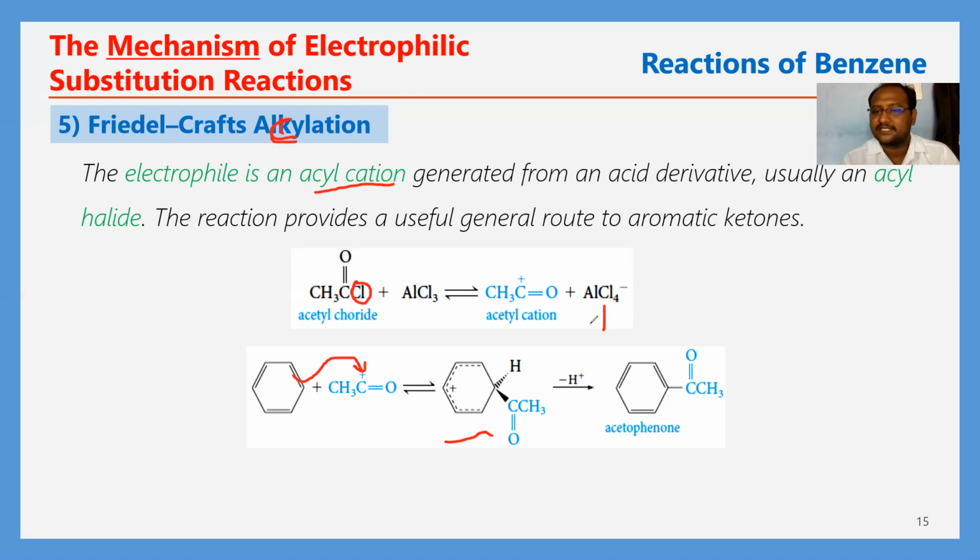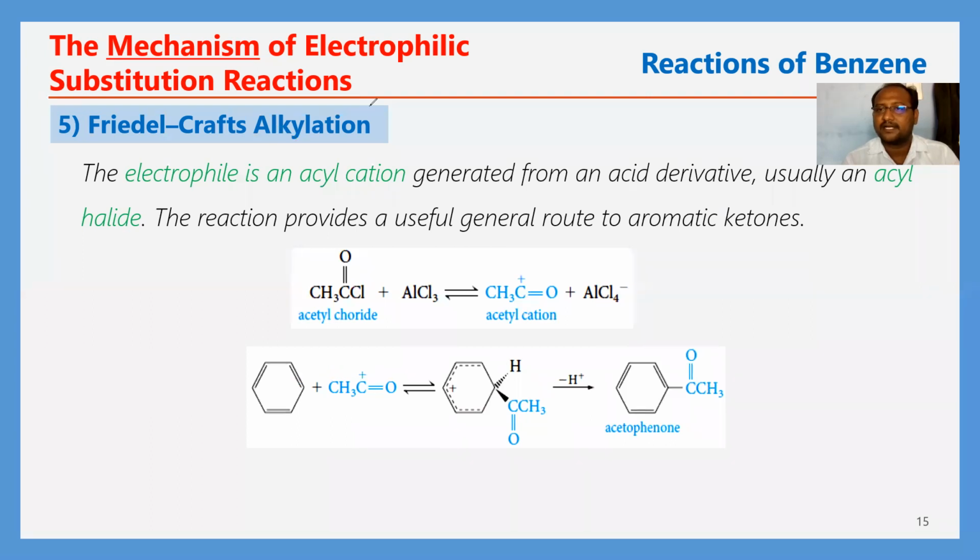Here one of the Cl minus, the AlCl4 minus donates the Cl minus. It releases Cl minus in the final step, and the Cl minus and this H plus ion both undergo elimination as byproduct. Then we will get an acyl group introduced, or substituted, on the benzene ring. This is the result of the acylation reaction.